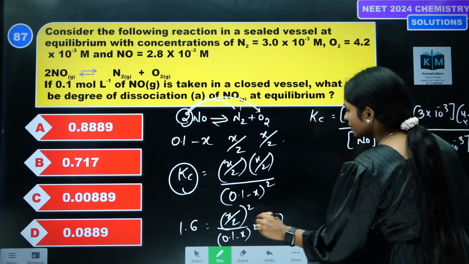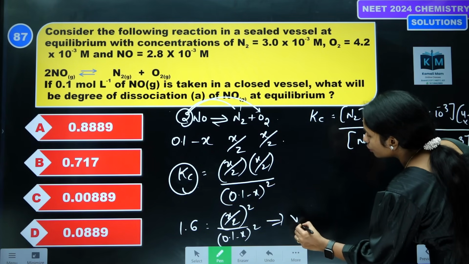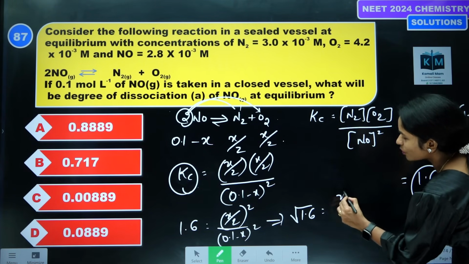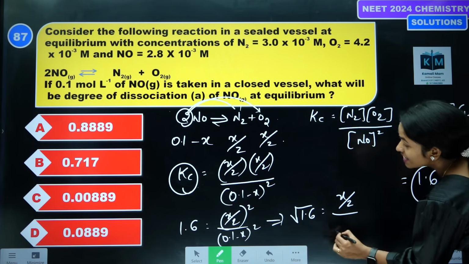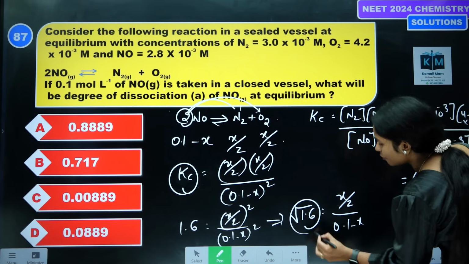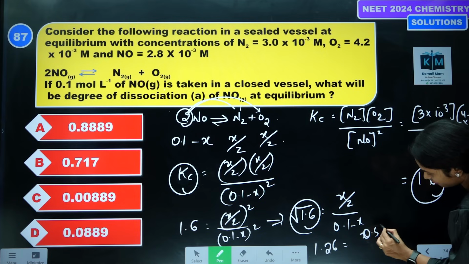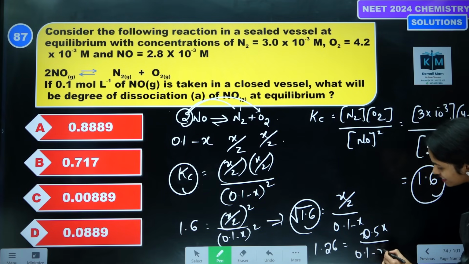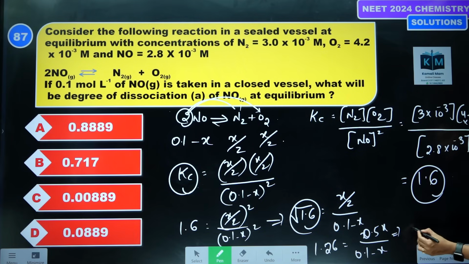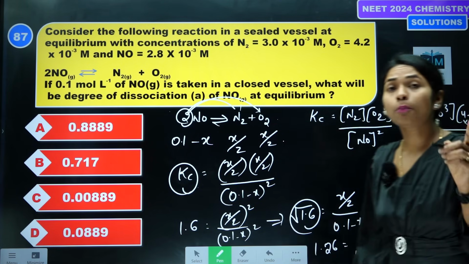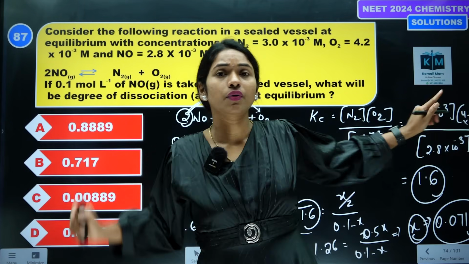Then do square root on both sides. Square root of 1.6 equals, the square cancels here, 0.1 minus X. This is 1.26, which is equal to X by 2, that is 0.5X, divided by 0.1 minus X. Then moving that entire term to the other side, upon solving for X we will be getting around 0.0715. This X is for the 0.1 mole we have taken, that's why we got this X value.